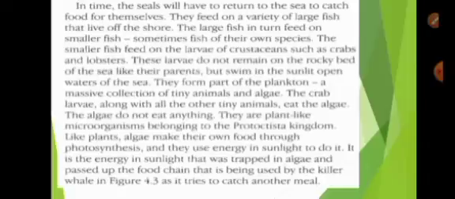The crab larvae, along with other tiny animals, eat the algae. The algae do not eat anything. They are plant-like microorganisms belonging to the Protoctista kingdom. Like plants, algae make their own food through photosynthesis, and they use energy in sunlight to do it. It is the energy in the sunlight that was trapped in the algae and passed up the food chain that is being used by the killer whale in figure 4.3 as it tries to catch another meal.